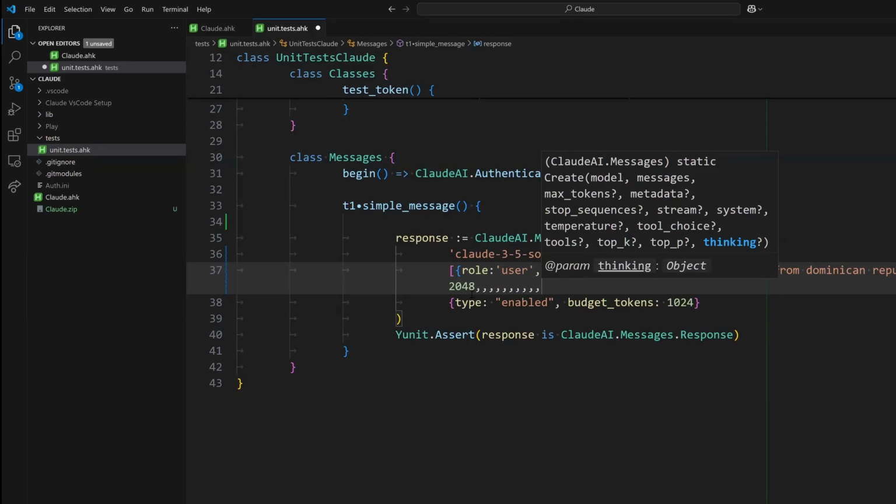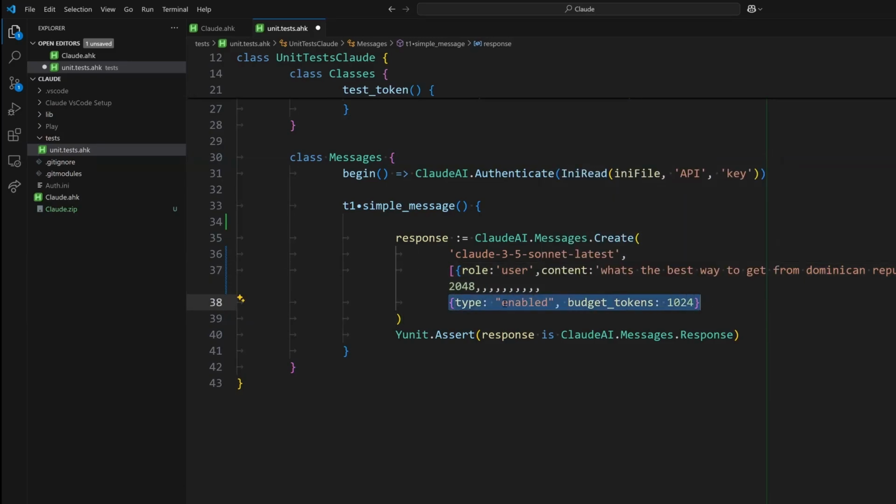And that parameter is an object that could be enabled. That's the type, enabled. I don't know what that means, but you have to put it that way. And it has to be an object, just like this. And the other thing was the tokens that you put here must be lower, not even equal, lower than the max tokens that you set up before. So I usually put the max tokens to a number, and half of that number I'm going to use for my budget tokens.